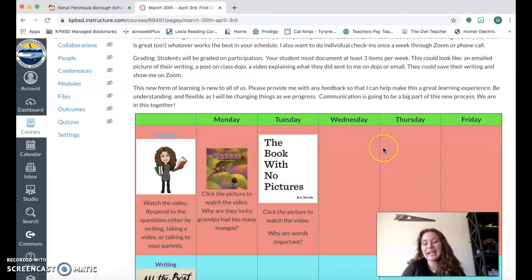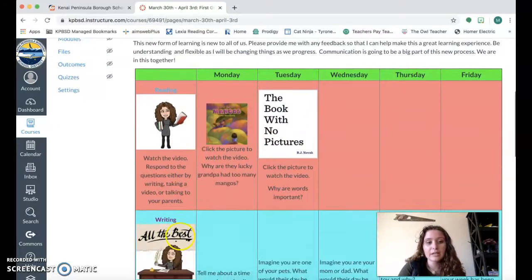Now here you can see I have a schedule from Monday through Friday, and this includes reading, writing, and math. These are all suggestions. If you and your family have a different plan going on, please follow that plan. It is whatever is going to work best for your family. Just make sure that you're communicating with me, including me in those things. So here we've got our reading. So reading this week, we're going to start on Monday.